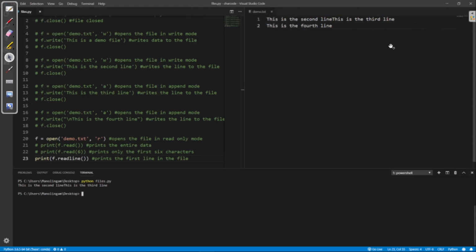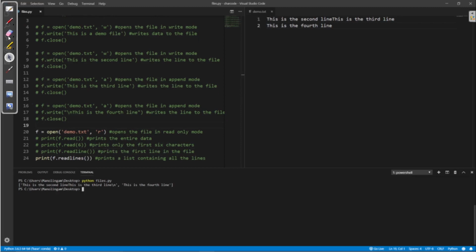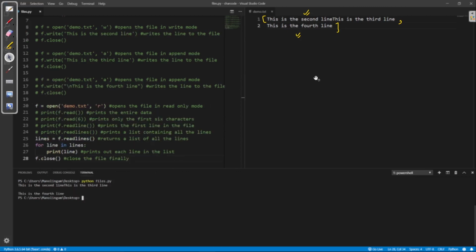And if you want to print all the lines like a list, what you can do is use readlines. Here you can see, I will show you. Readlines prints all the lines in the form of a list. It will print something like this. This will be our first element, this will be our second element, this is the second line, this is the third line, of the list. That's a very simple concept. I guess it is clear to you all.